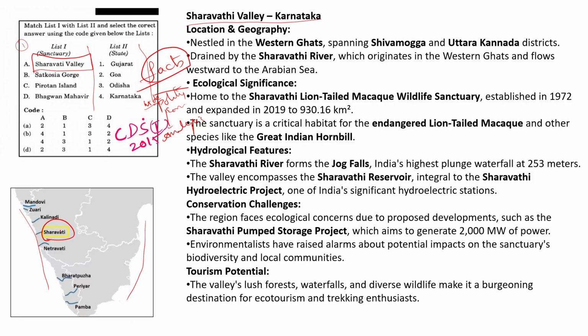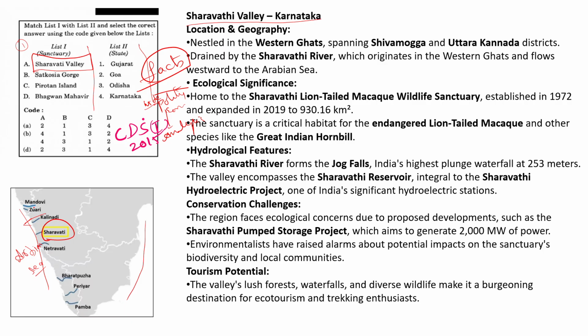Apart from this Sharavati Valley and Sharavati River, we try to remember some other rivers, because these facts are very important and already placed here, and it will be useful for a quick revision of the important rivers, especially those rivers flowing to the west side. They drain into the Arabian Sea. Here is the Arabian Sea, and these are the major rivers. These rivers flow in the Western Ghats and drain into the Arabian Sea.